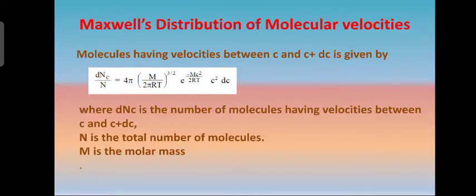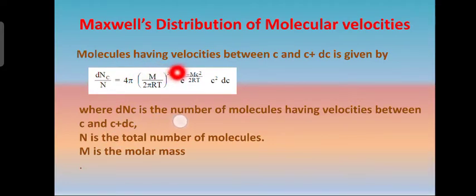Next slide. Now, Maxwell's distribution of molecular velocity. Maxwell formulated a formula to express molecular velocities.